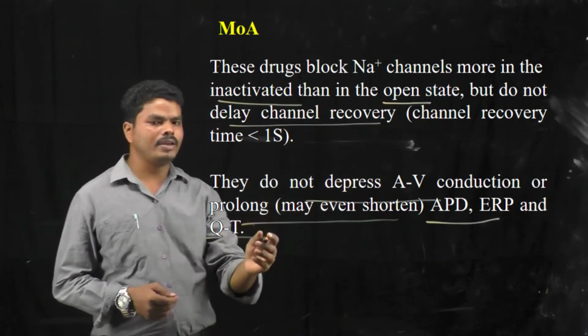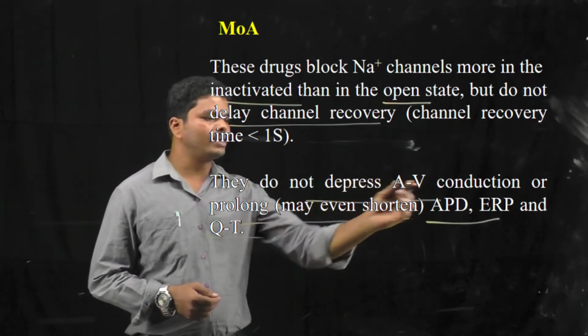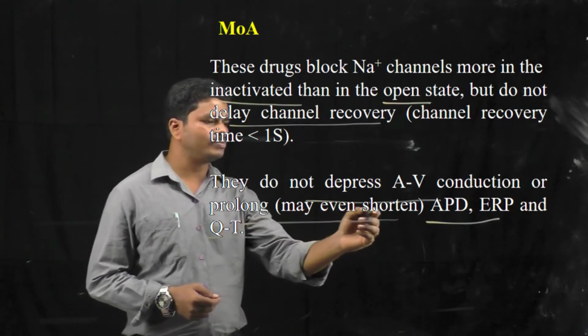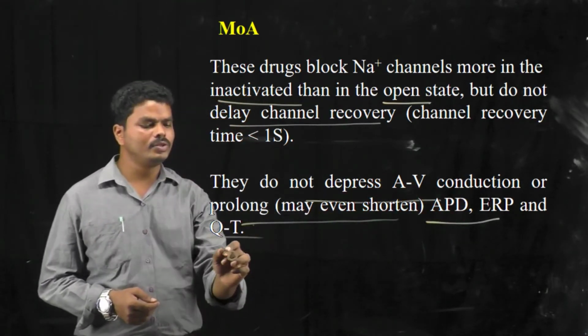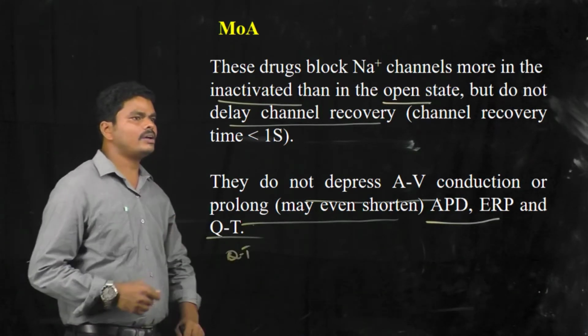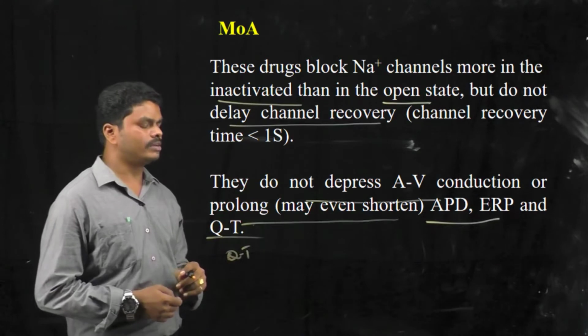In the same way, they are not able to decrease the AV conduction or prolong the action potential duration, early repolarization phase and QT interval. So these are the actions of the 1B subclass of class 1 antiarrhythmic drugs.